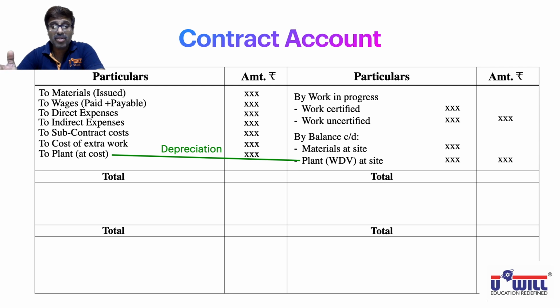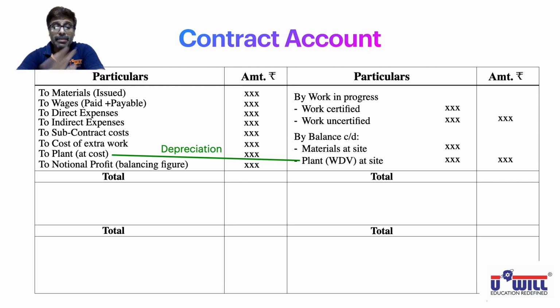We record the value of plant at the beginning of the year on the debit side and at the end of the year on the credit side. So the difference automatically represents depreciation. Now we total both the sides, and whatever balancing figure remains on the debit side, if the contract is incomplete, we will call it notional profit. I repeat, if the contract is incomplete, it will be called notional profit.